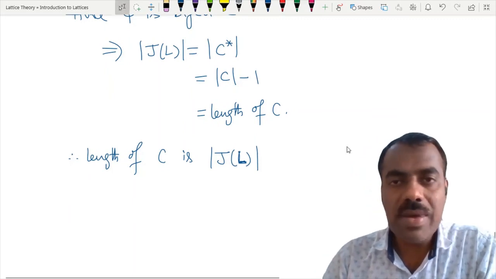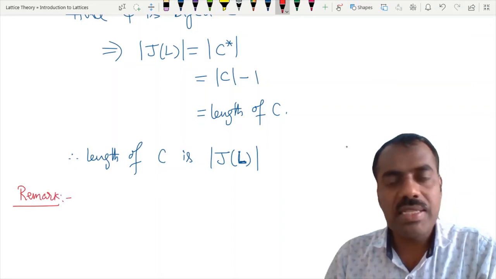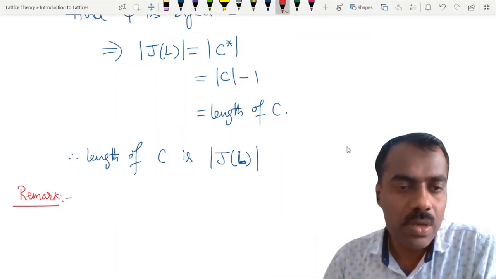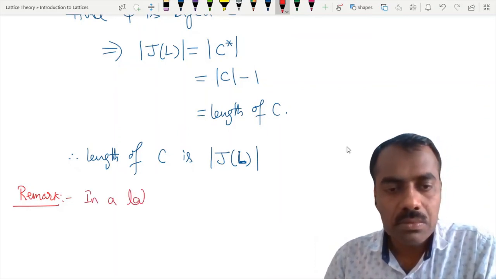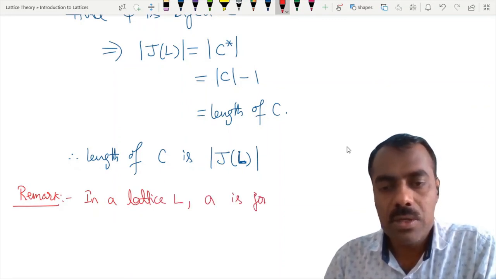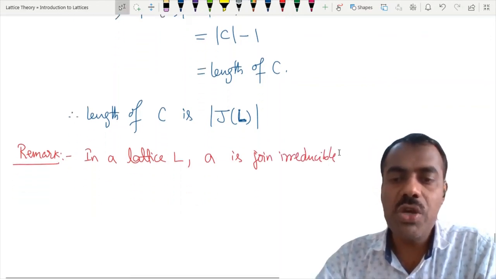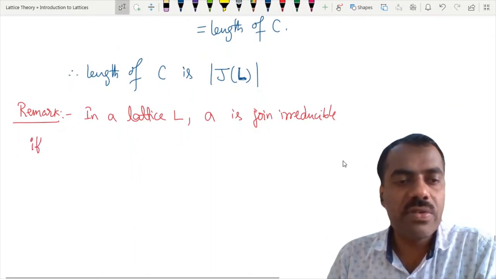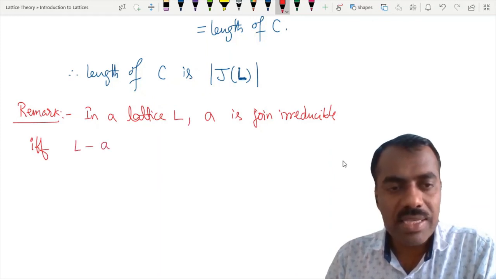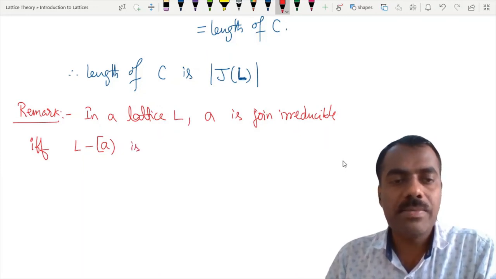One remark we can observe here is the relation between a join irreducible element and some other thing. In a lattice L, A is join irreducible if and only if L minus the set of all elements bigger than or equal to A is a prime ideal.